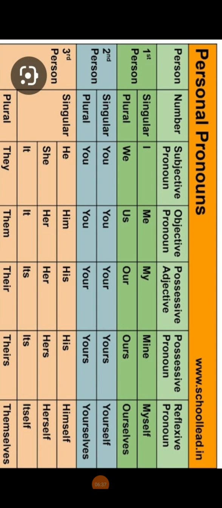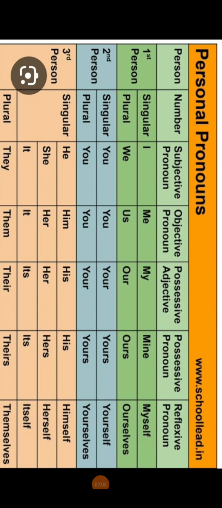Now an important thing I would like to tell you: yours, what is yours for letter writing? Please take care, don't put an apostrophe after your and before s, no apostrophe. This yours means you are talking about the possessive pronoun. You used to write yours truly.